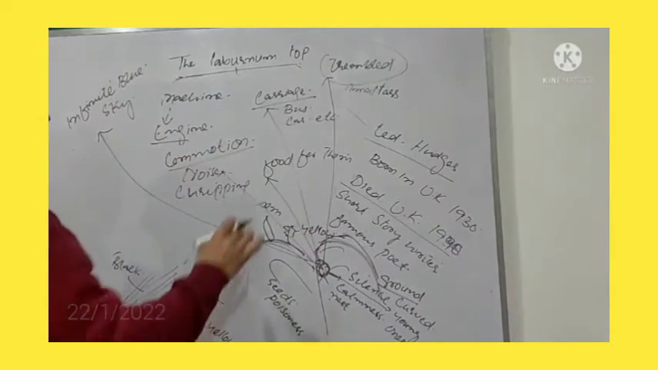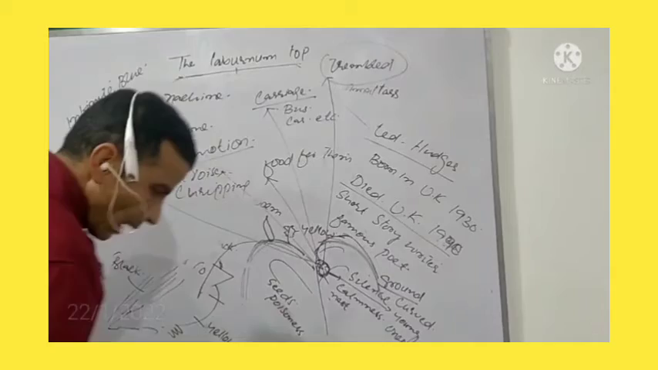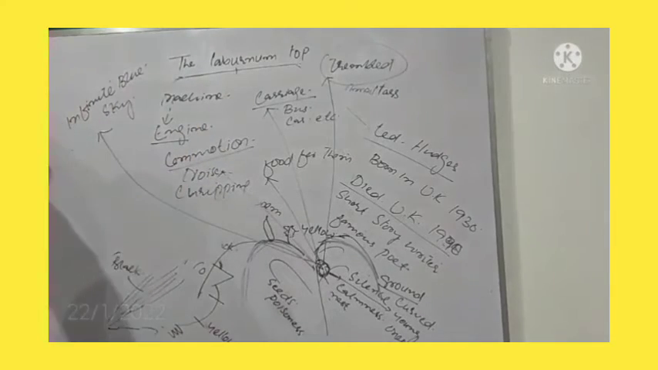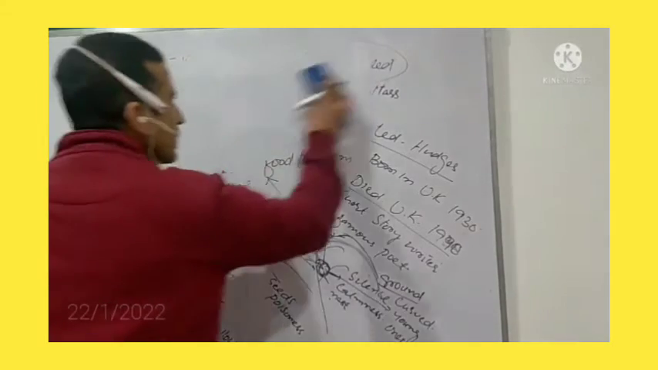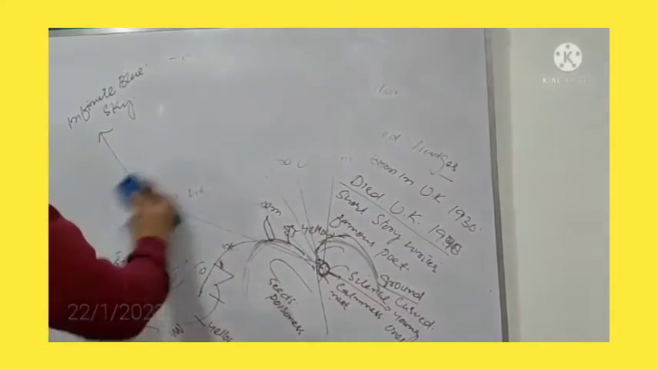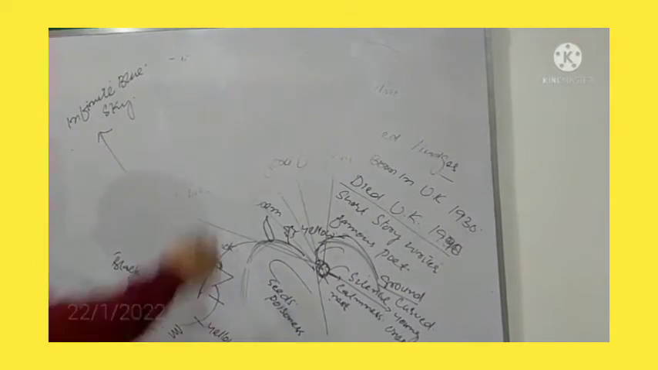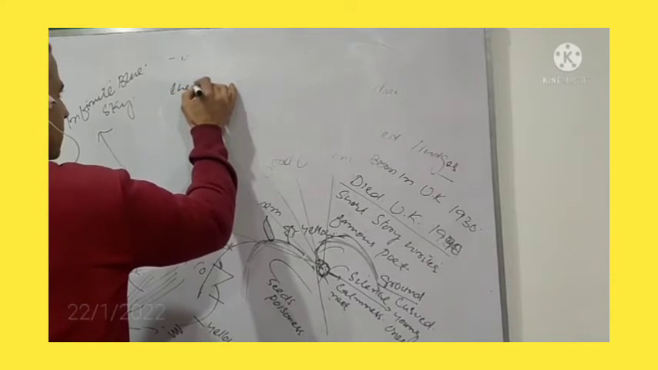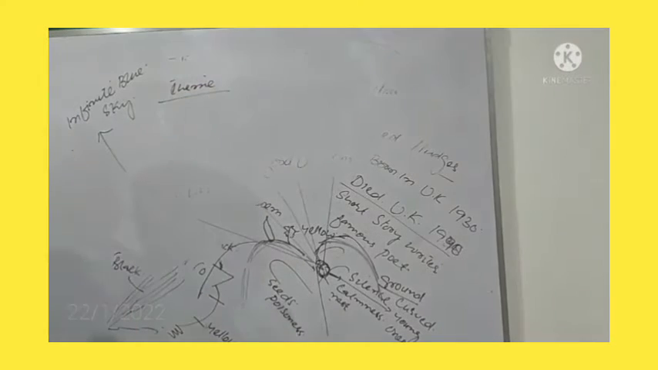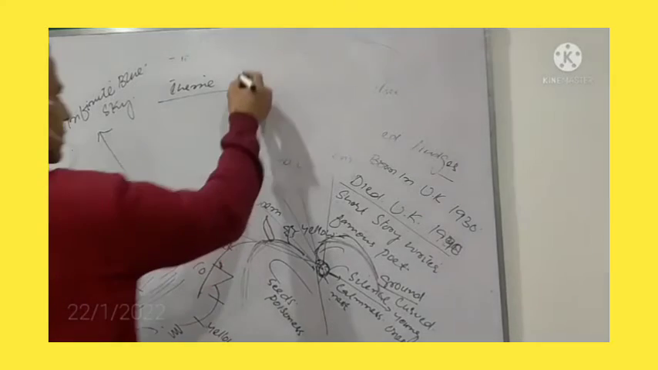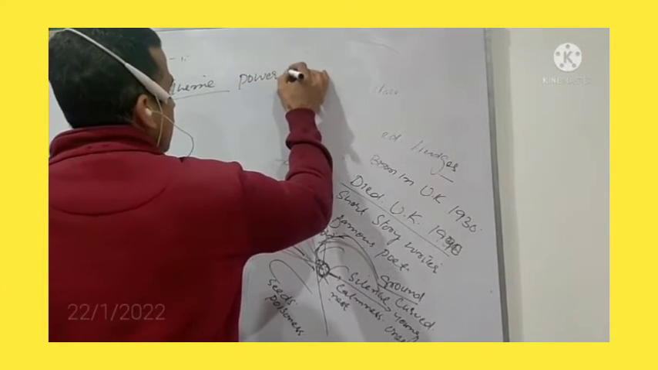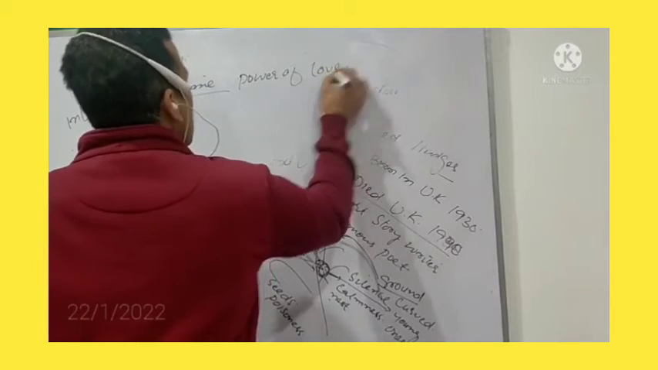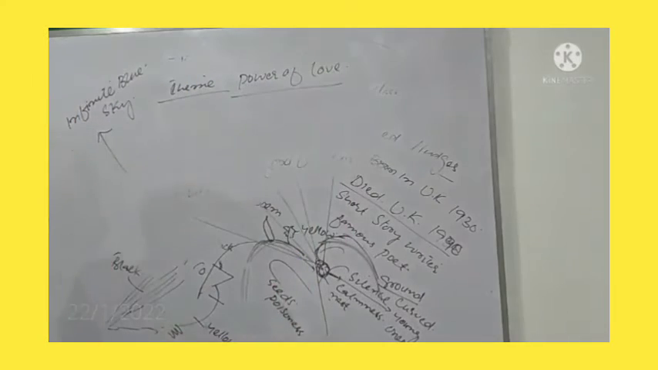And now I will talk about some literary devices. First of all, what is the theme of the poem? What is the theme of this poem, The Laburnum Top? As far as its theme is concerned, its theme is power of love. Now, how can we justify this?